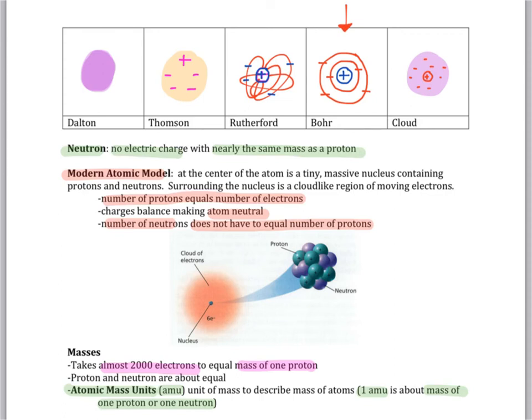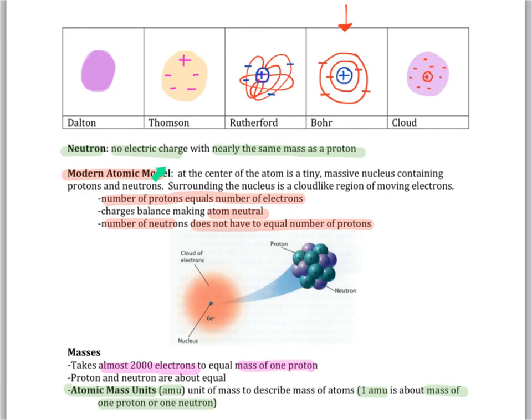Bohr added in the idea of energy levels and orbits, so that the center was still the positive nucleus, but there were electrons orbiting in energy levels around that nucleus. And finally, the cloud model still retains the idea that there are energy levels, but the electrons are moving in a cloud-like fashion around the center nucleus. Additionally, we now know that there are also neutrons, which are particles with no electric charge and nearly the same mass as a proton, and protons and neutrons are found in the nucleus of an atom.